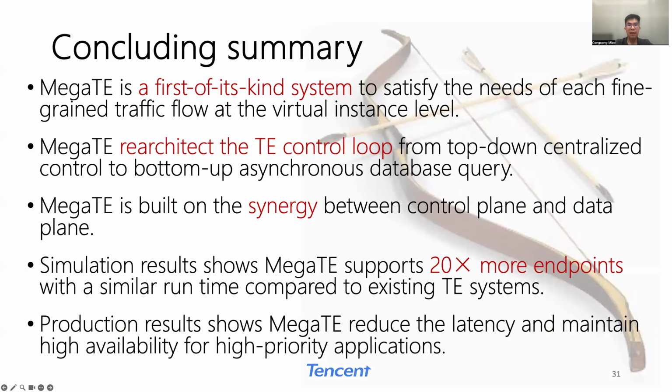In conclusion, MegaTE is the first of its kind system to satisfy the needs of each fine-grained traffic flow at the virtual instance level. MegaTE re-architects the TE control loop from top-down centralized control to bottom-up asynchronous database query. MegaTE is built on the synergy between control plane and data plane. Simulation results show MegaTE supports 20 times more endpoints with a similar runtime compared to existing TE systems. Production results show MegaTE reduces the latency and maintains high availability for high priority applications.